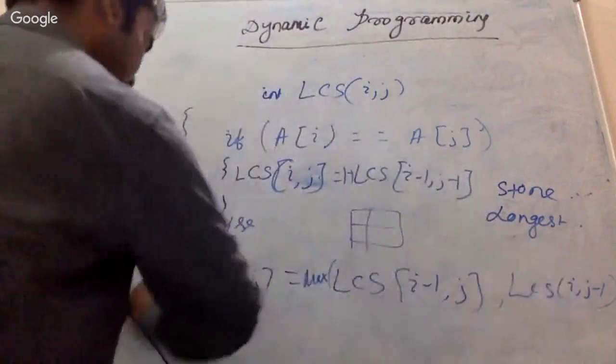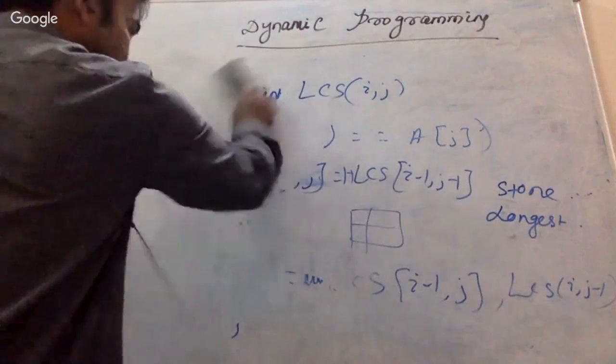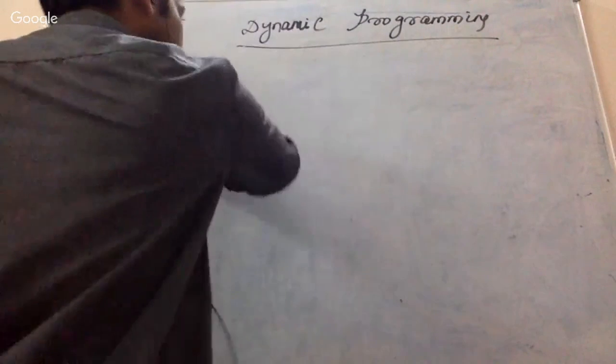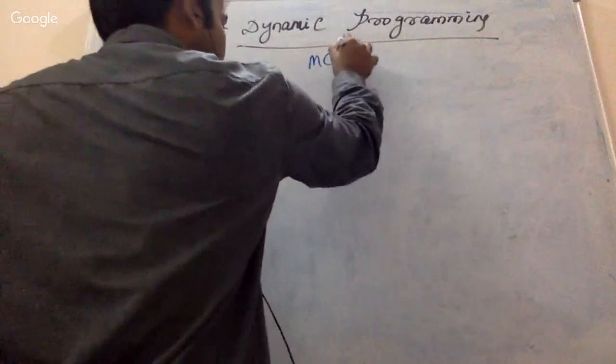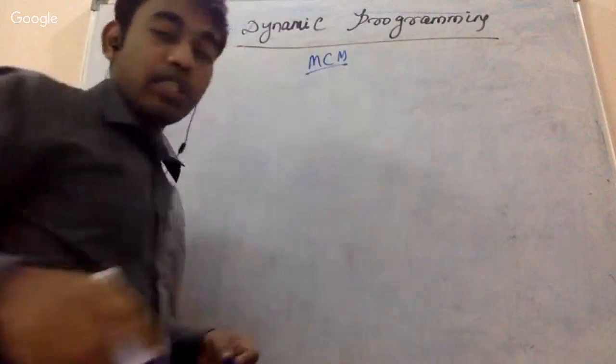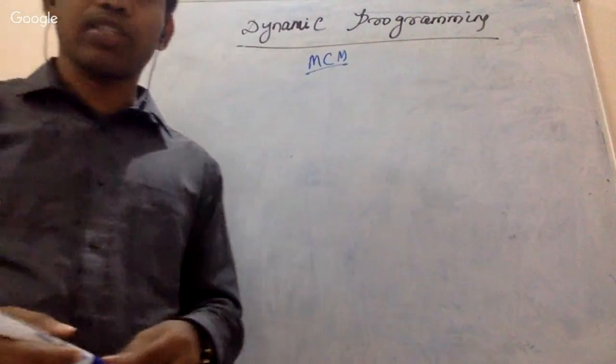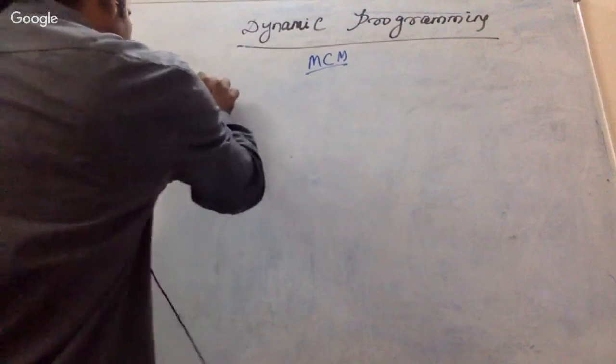We'll go for the next problem, which is matrix chain multiplication. So we'll start with matrix multiplication.